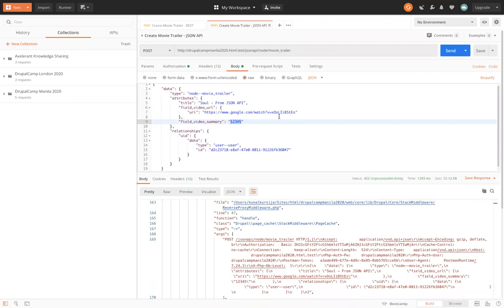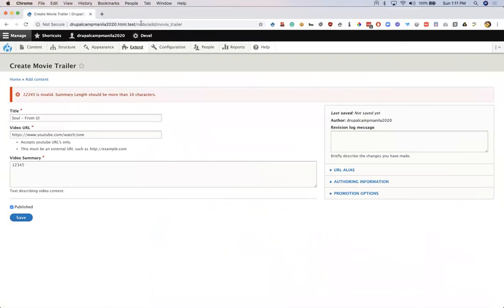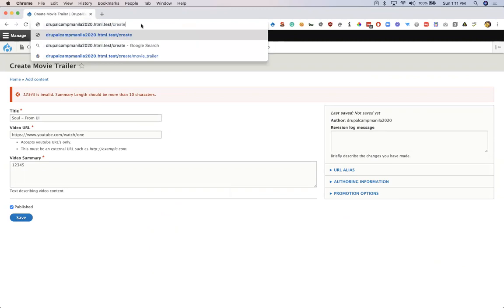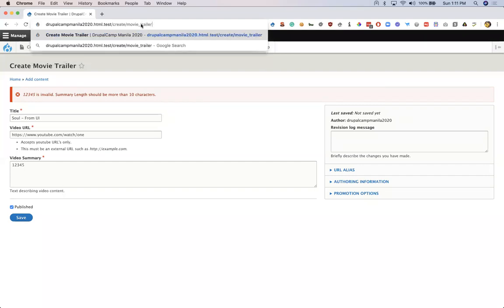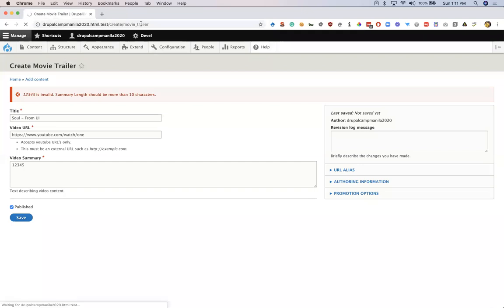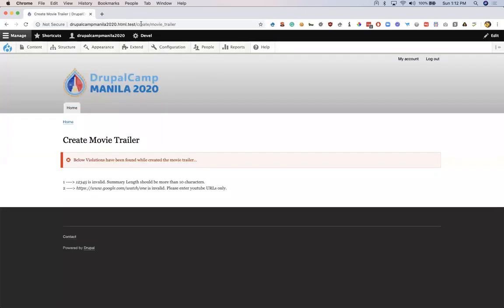Now, let's try to create the same node through custom route. I'll go to the browser and I'll type create/movie_trailer. So this is our custom route. I'll hit enter now. Okay, we have two errors from the server. The message says below violations have been found. And the first violation is that your summary was invalid. Summary should be more than 10 characters. And this was the incorrect link basically.